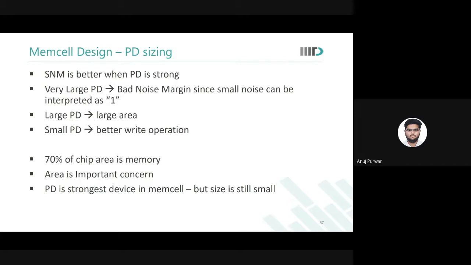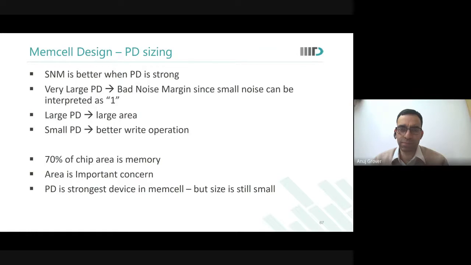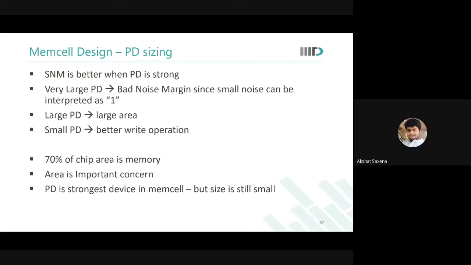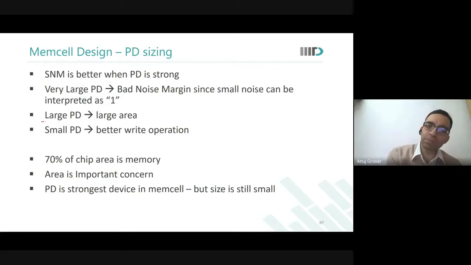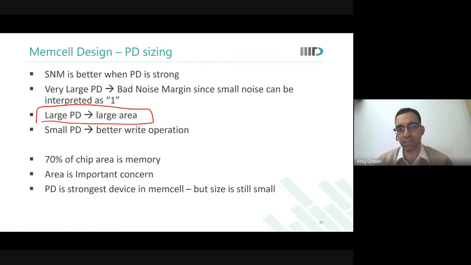Sir, but we wanted the PD to be large, no? The threshold of the inverter would be decreased, and then any positive voltage can flip the content of the cell. Yes. See, the biggest reason why we will not want to keep a very large pull down is because of large area, because area is dear.